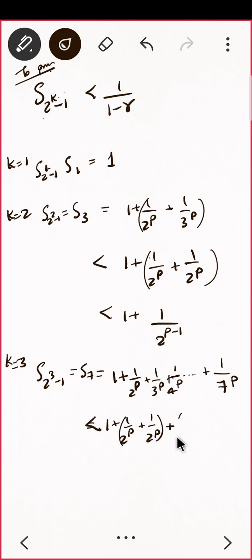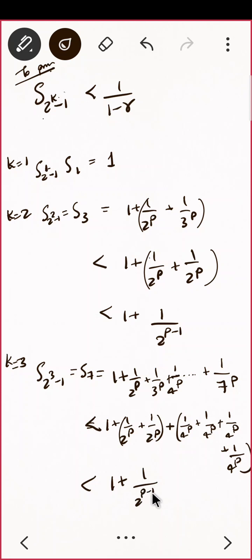That is, can I write 1 upon 4 raised to p plus 1 upon 4 raised to p plus 1 upon 4 raised to p? How many terms are there here? There are 4 terms, correct? Then one more, that is 1 upon 4 raised to p. Can I do that first of all? Okay. So I'll have 4 into 4 raised to p minus 1. So what will this be? This is not less than, this is just equal to 1 plus 1 upon 2 raised to p minus 1 plus 1 upon 4 raised to p minus 1.